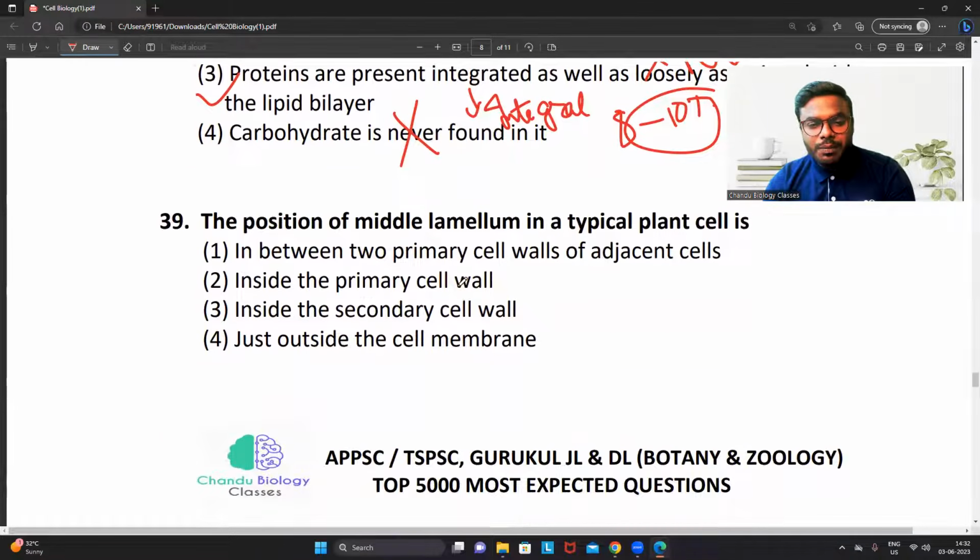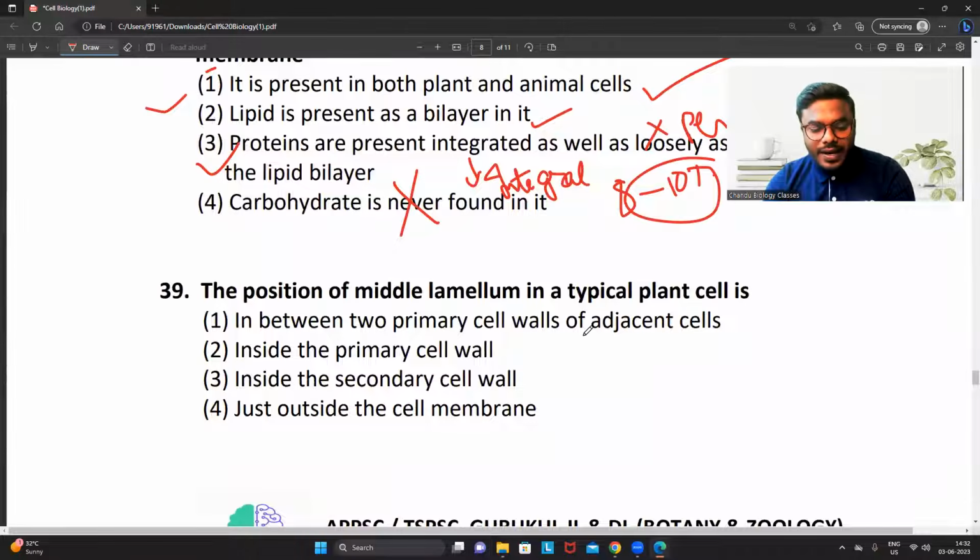39. The position of the middle lamella in a typical plant cell is.